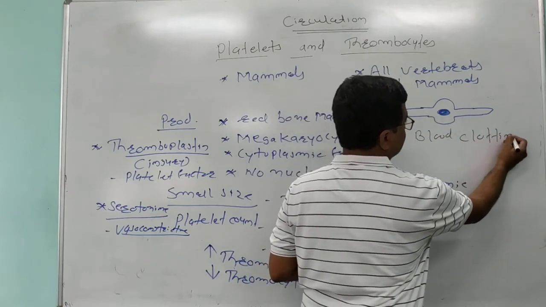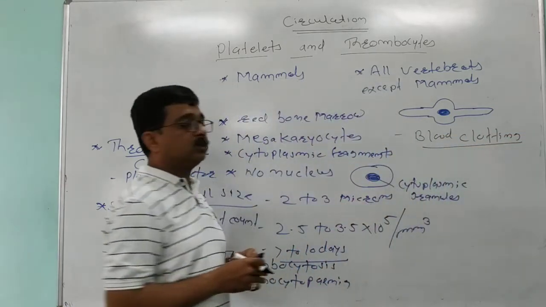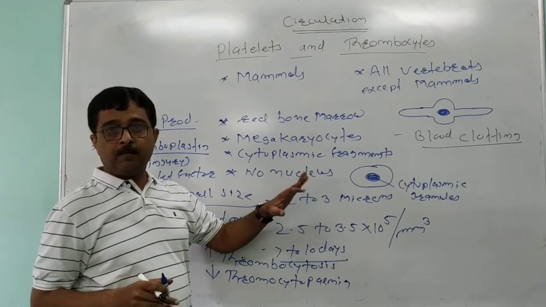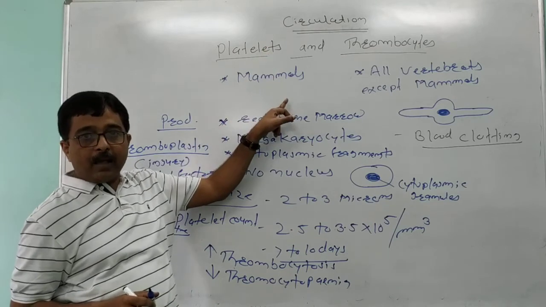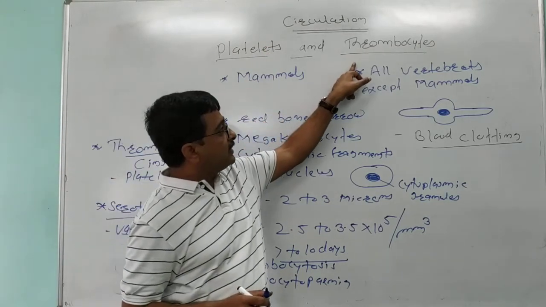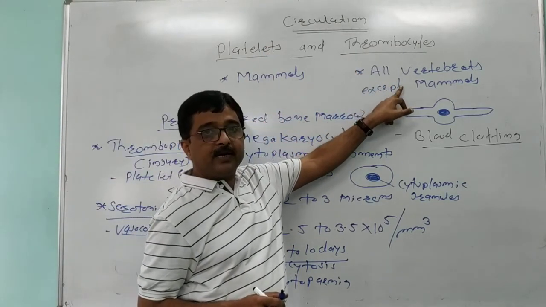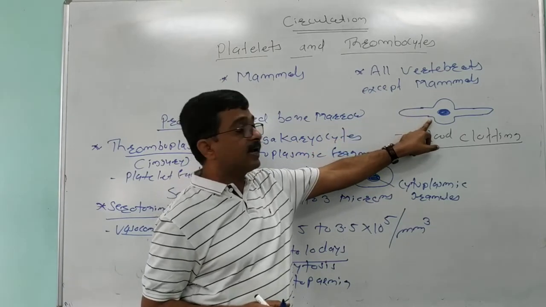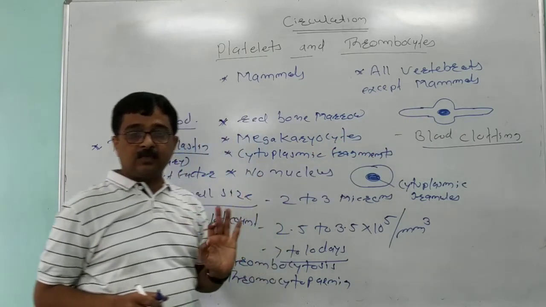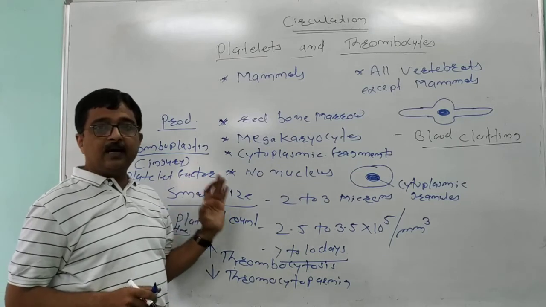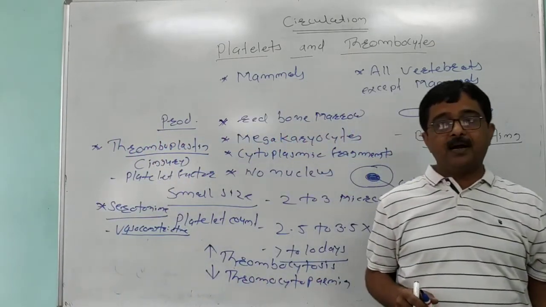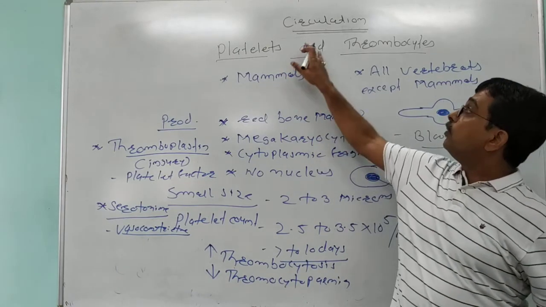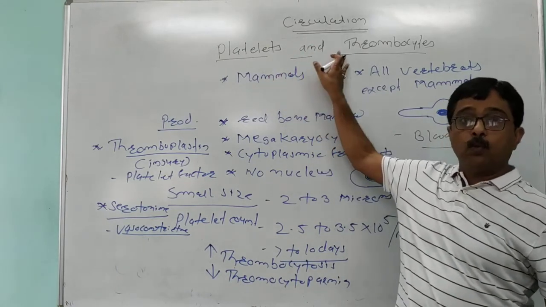So function wise, platelets and thrombocytes are the same. But the difference is that platelets are found only in mammals, while thrombocytes are found in all vertebrates except mammals, and these are nucleated cells. So this is all about the third type of blood corpuscles or blood cells called platelets and thrombocytes.